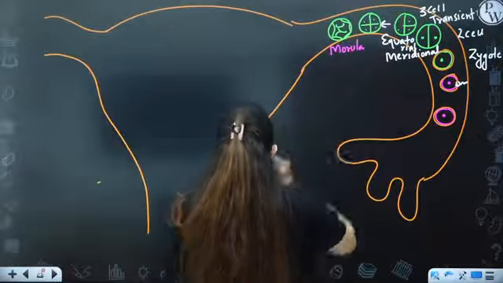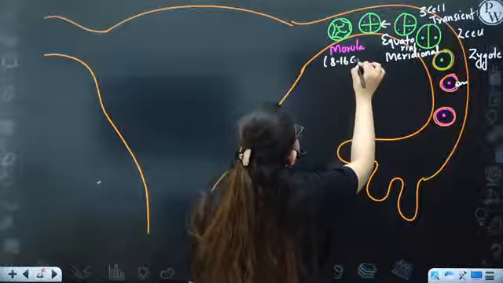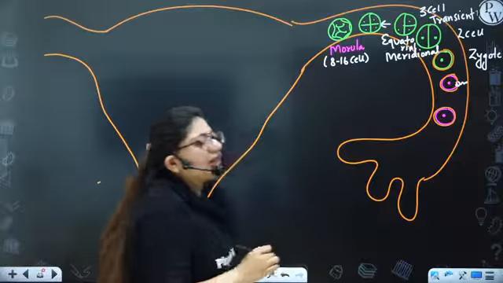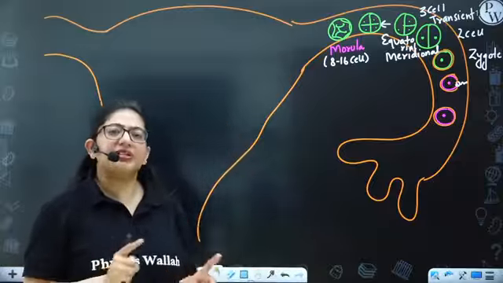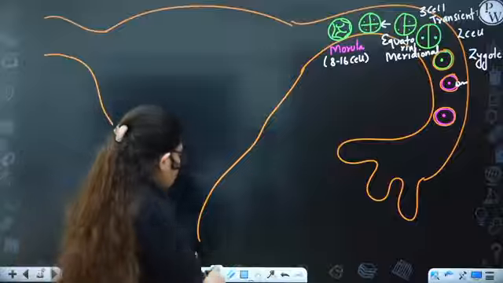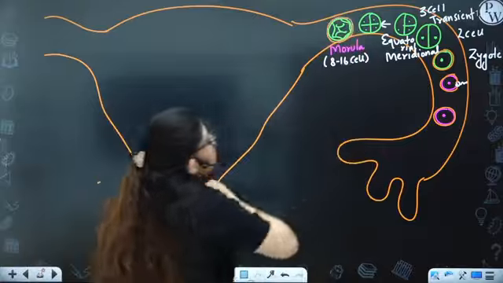So morula is the 8 to 16 cell stage. You also call it 8 to 16 blastomeres, and it is in the fallopian tube only. The zona pellucida is still present around it.